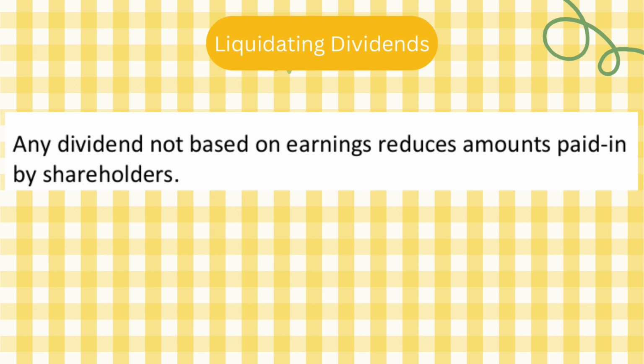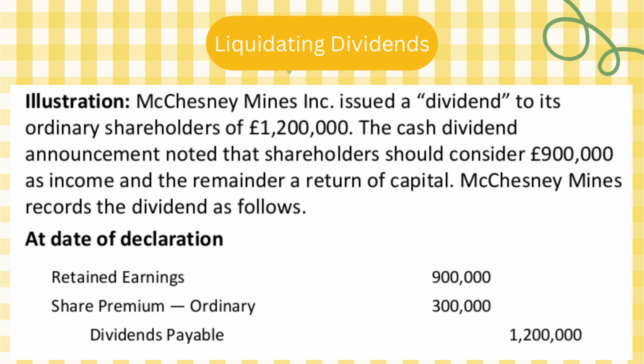Meaning the company is being dissolved and I want to give dividends. I don't have profits, I'm closing the company. I'm going to take them from the share premium. And this is an example on liquidating dividends.